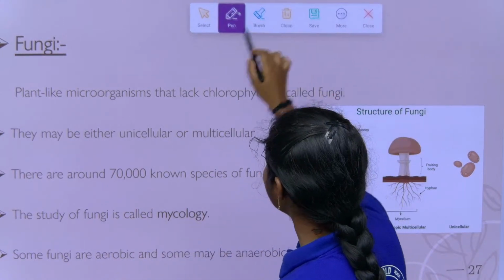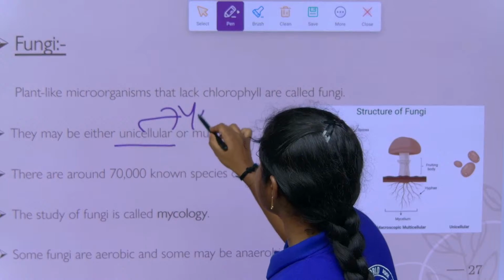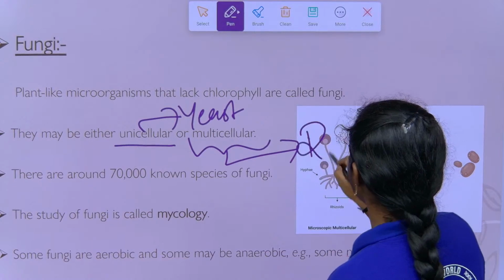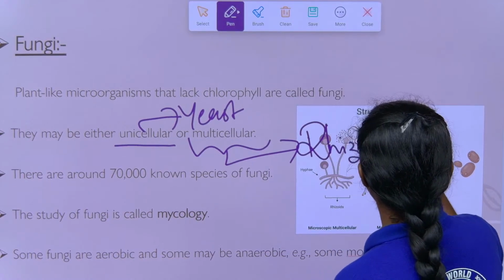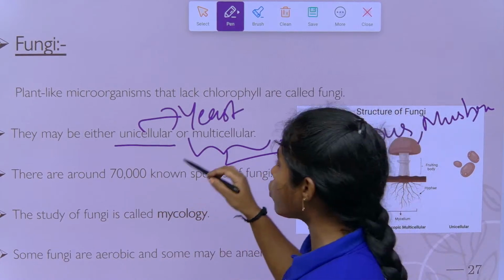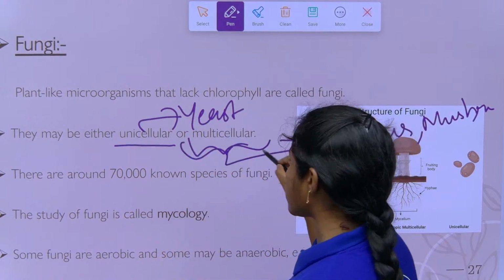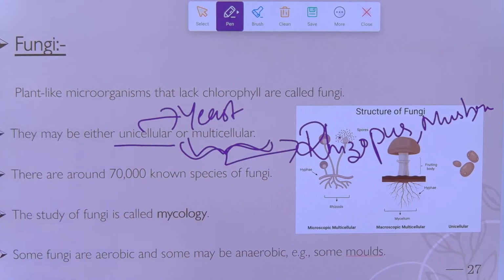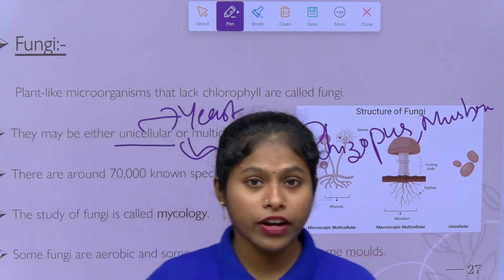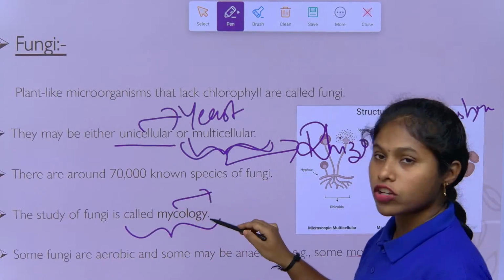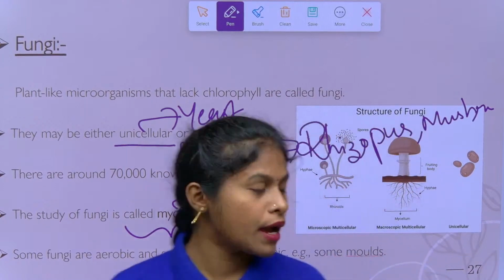What is an example of a unicellular organism? The example is yeast, right? For multicellular organisms, the examples are rhizopus and mushrooms. Most fungi we see are multicellular. They are eukaryotic, although some, like yeast, are unicellular. The study of fungi we call mycology. Myco means fungi, logy means study.